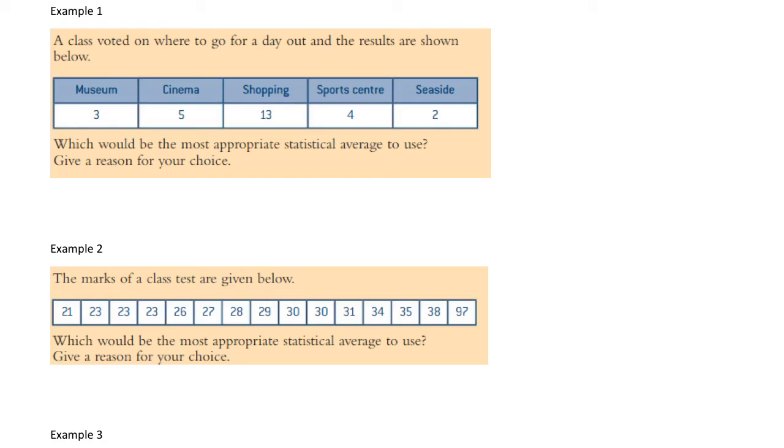So for this first example, a class voted on where to go on a day out and the results are shown below. So we've got 3 wanted to go to the museum, 5 wanted to go to the cinema, 13 wanted to go shopping, 4 to the sports centre and 2 wanted to go to the seaside. So if we were trying to arrange those from smallest to biggest, well, we could do it in terms of the popularity, but we couldn't do it in terms of, well, does the museum come first or does the cinema? And what we're actually dealing with is non-numerical data. So this one has to be the mode. And it's the mode because it's non-numerical data.